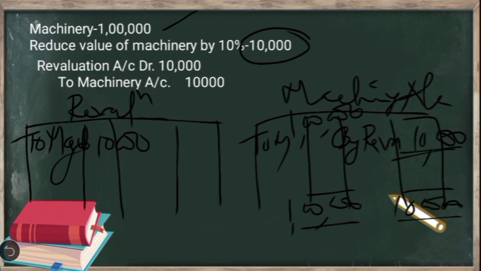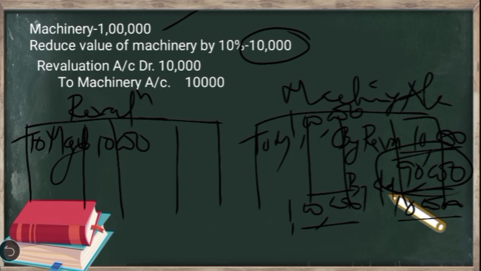So when you deduct this reduction in the value of machinery at the time of revaluation, finally you will have a balance of 90,000 by balance carried down. So this is the closing value of machinery. When we prepare the balance sheet, the value of machinery will appear at the revalued figure, that is 90,000. So this is the procedure which we follow at the time of preparing the revaluation account, then partners capital account, and finally when we prepare the balance sheet.